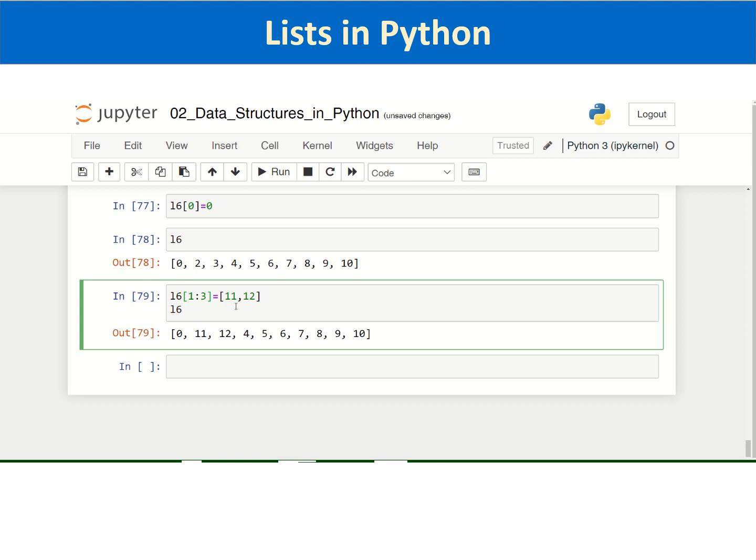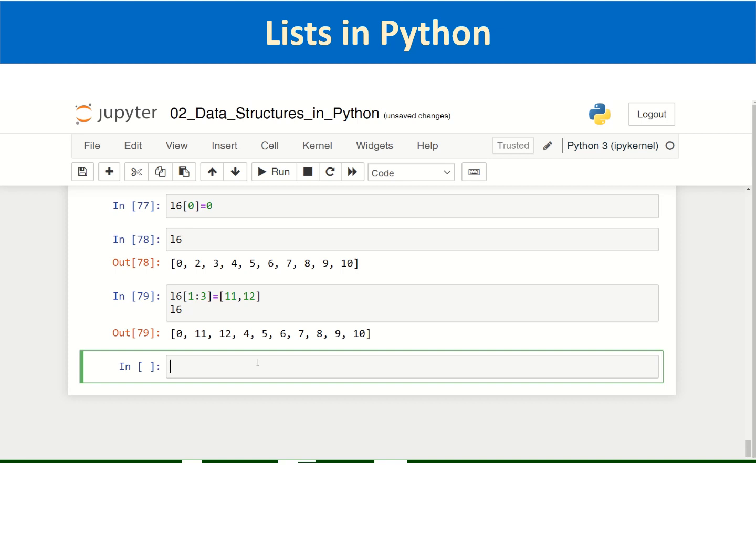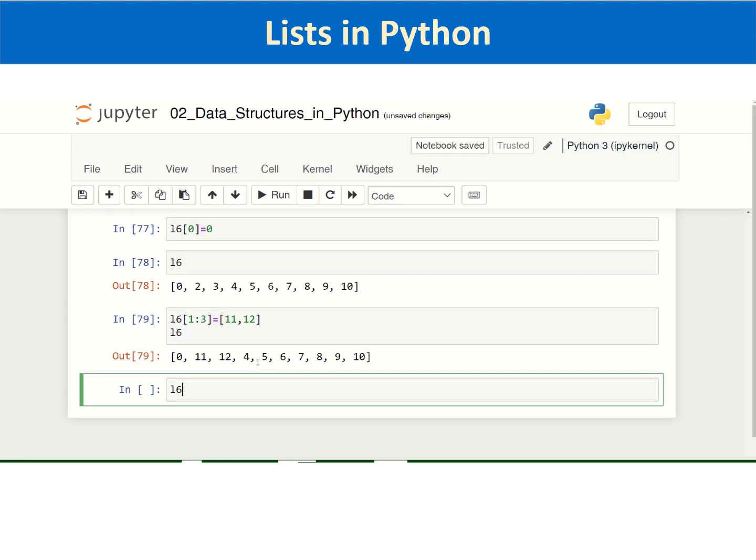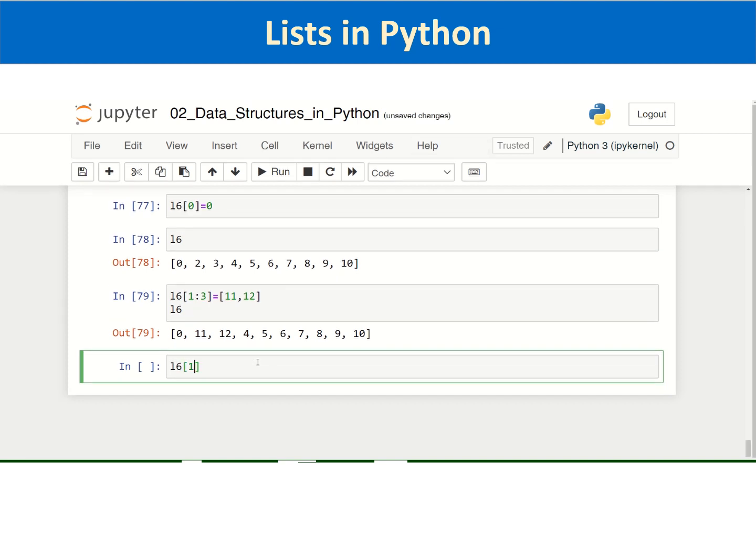What happens if we are passing more elements? Say for replacement of 2 elements, let us try to pass a list of 3 elements.